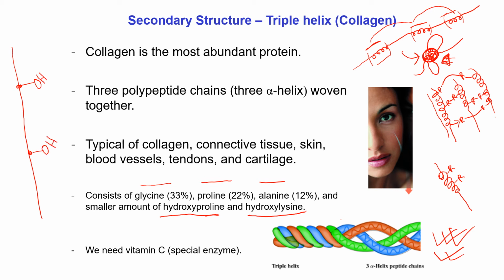At that condition, we will say this is hydroxylysine, or this one is hydroxyproline.